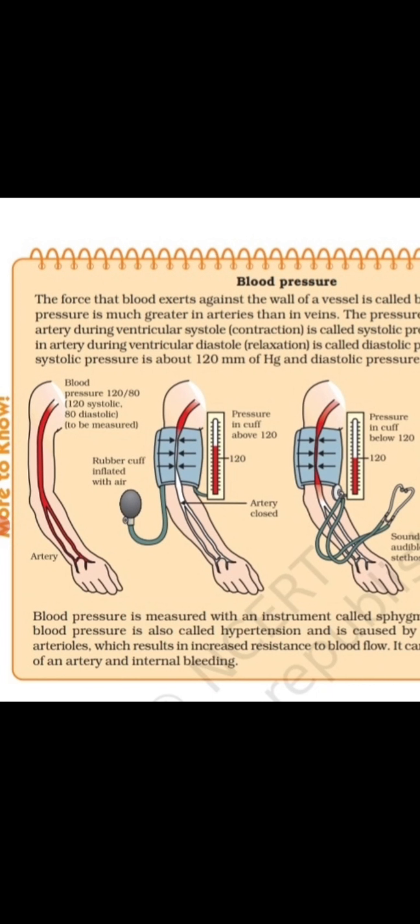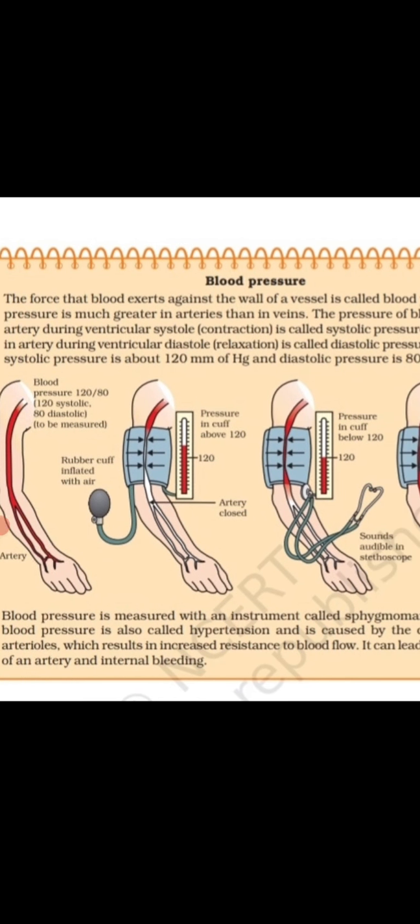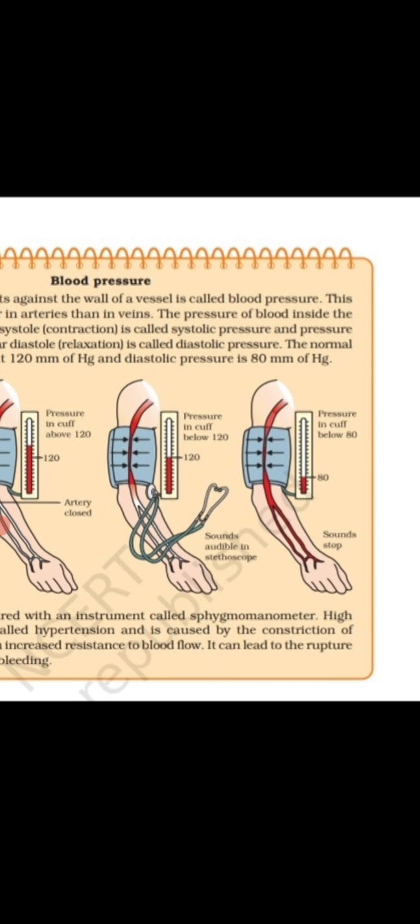A question of this type may be asked: what is the range of the normal human blood pressure? The answer is that 120 mm Hg is the systolic pressure and 80 mm of Hg is the diastolic pressure, or human blood pressure ranges from 120 to 80 mm of Hg. Also, blood pressure is measured with an instrument called a sphygmomanometer.